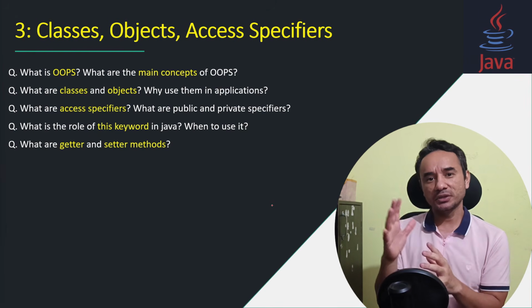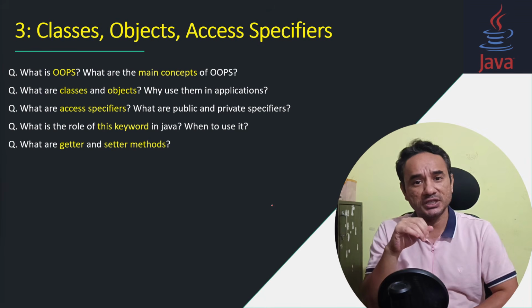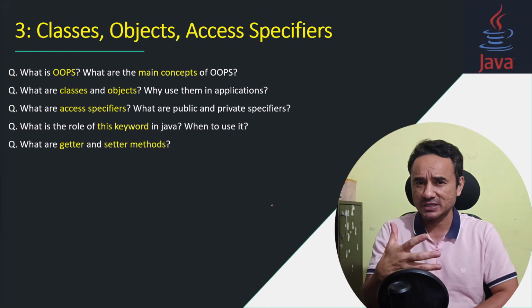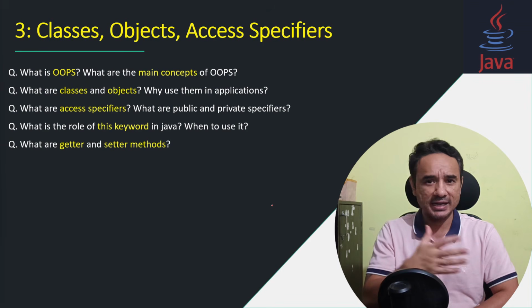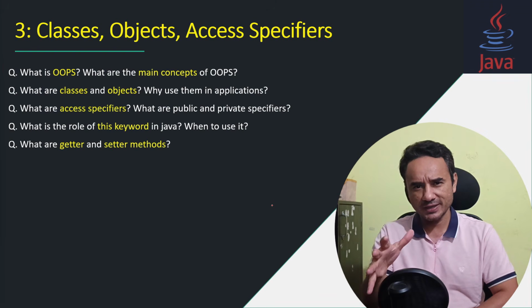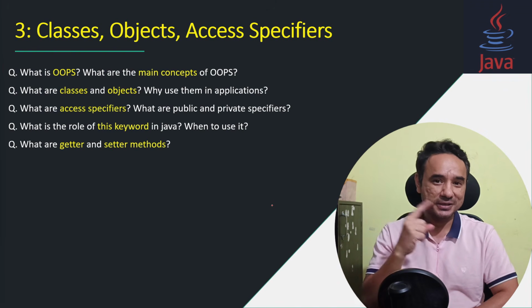So now in this third chapter, we will cover questions about OOPs, main concepts, classes, objects, access specifier, this keywords and getter setter methods. Basically all the members of a class. So let's start with the first question.